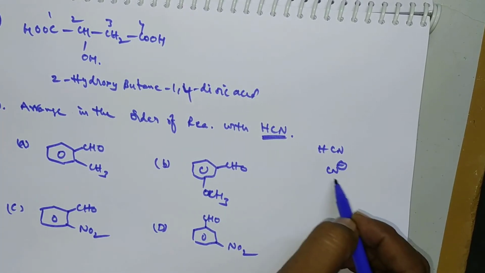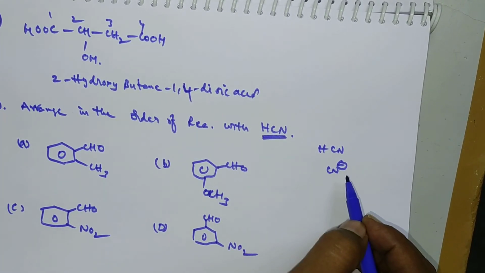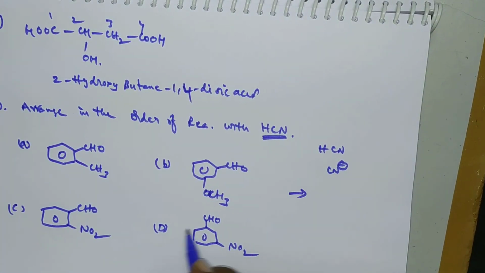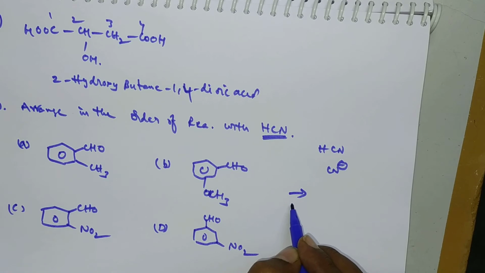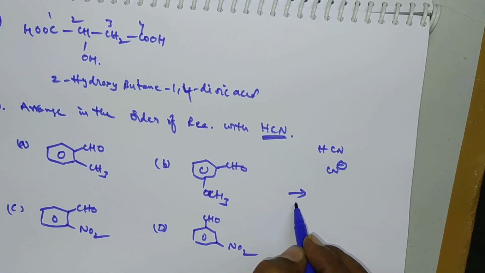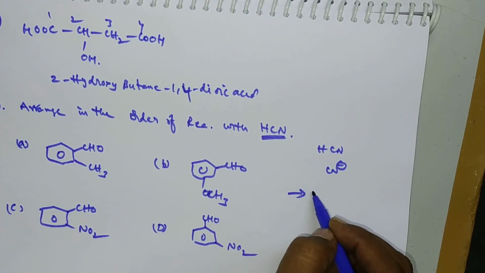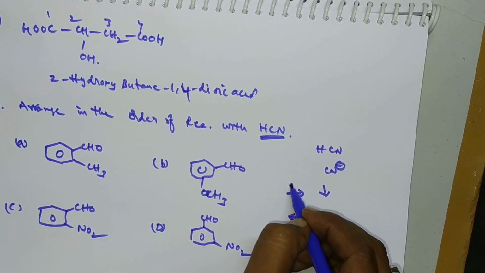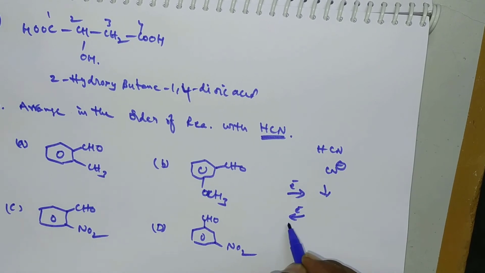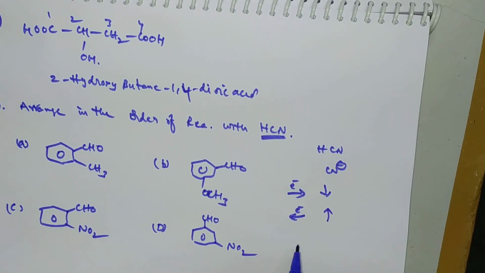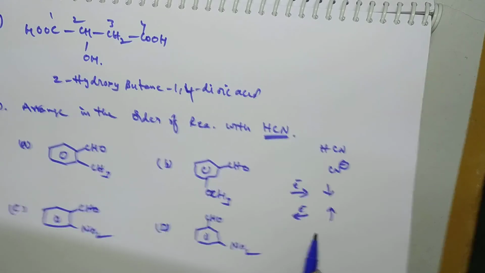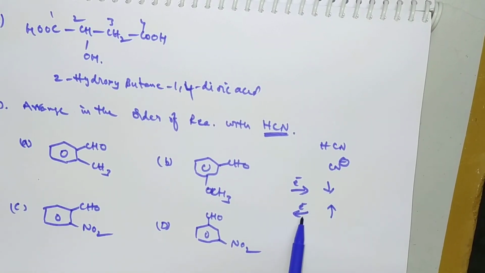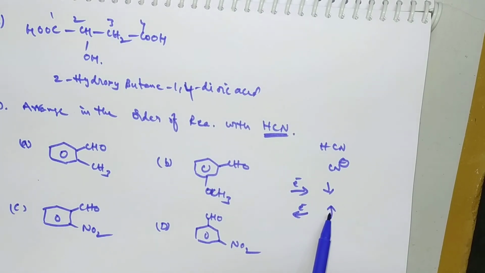If there is an electron releasing group, then it decreases the nucleophilic addition reaction. If there is any electron withdrawing group, it increases the rate of reaction. The electron releasing group decreases the nucleophilic addition, whereas the electron withdrawing group increases it.